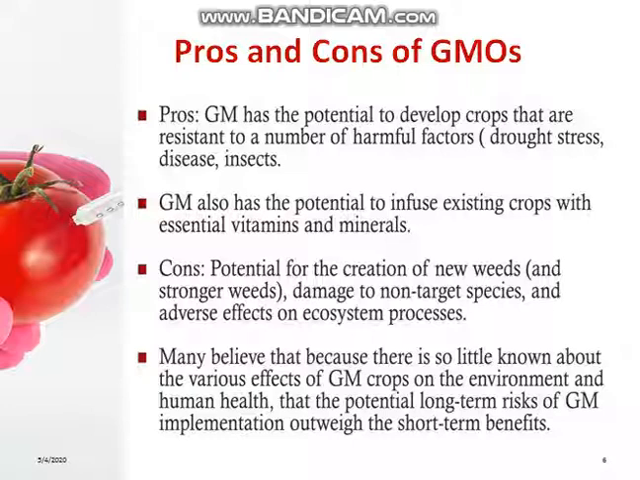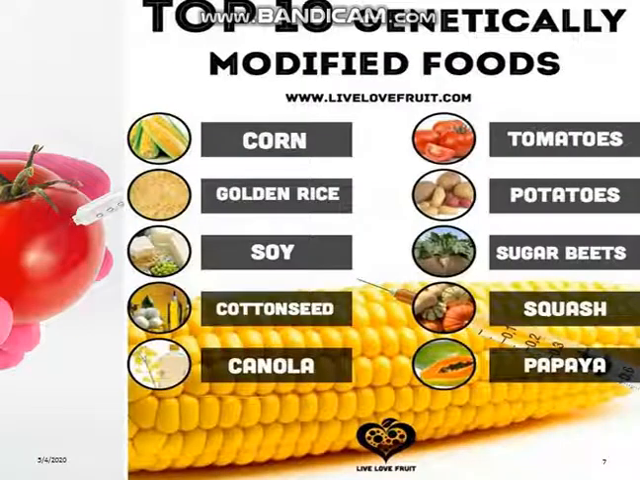Cons: potential for the creation of new weeds and stronger weeds, damage to non-target species, and adverse effects on ecosystem processes. Many believe that because so little is known about the various effects of GM crops on the environment and human health, the potential long-term risks of GM implementation outweigh the short-term benefits.